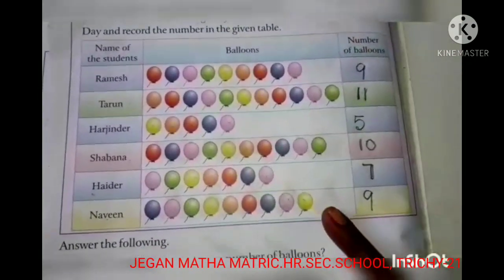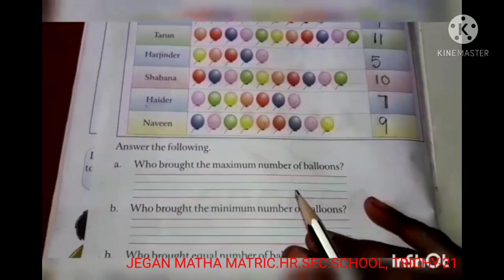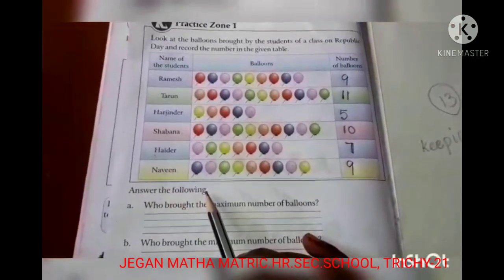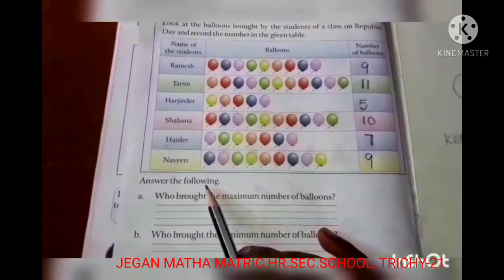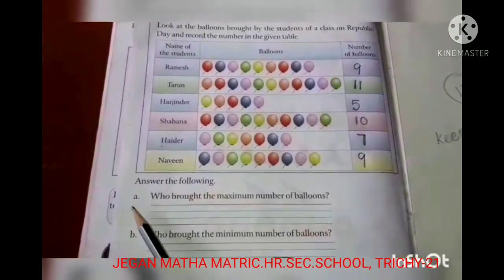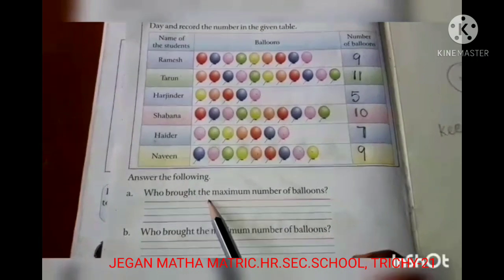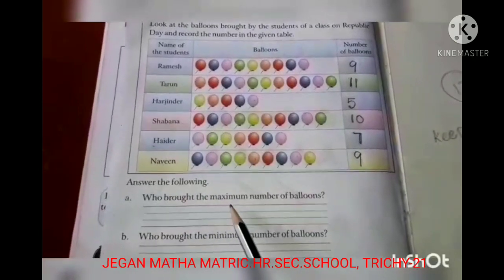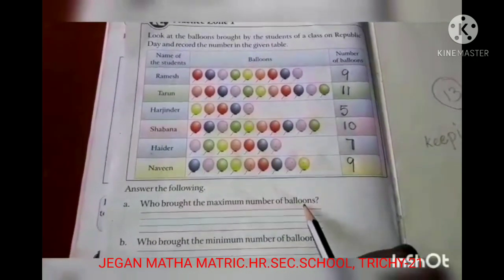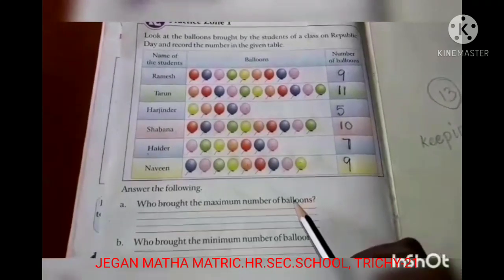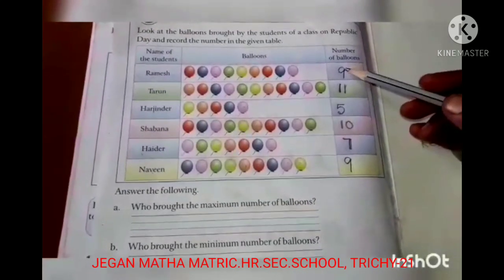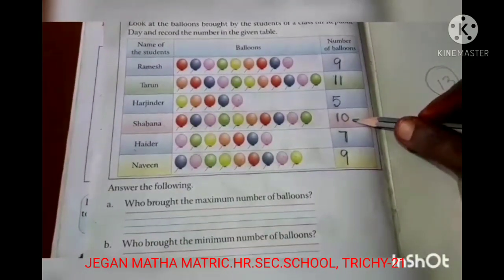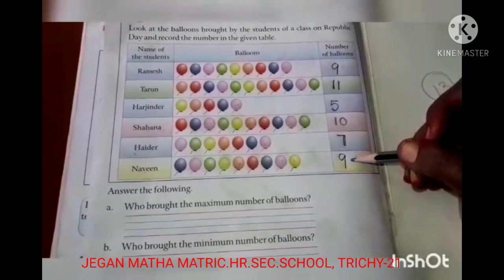Okay, now we can move to the questions. Answer the following. Question A: Who brought the maximum number of balloons? Let's check. Which one is higher: 9, 11, 5, 10, 7 or 9?